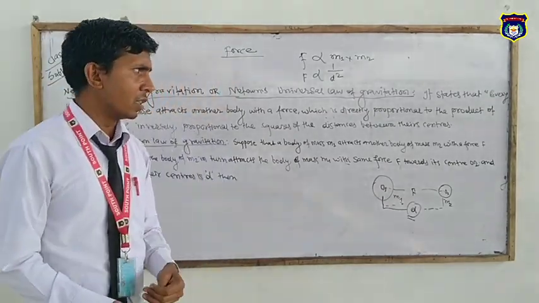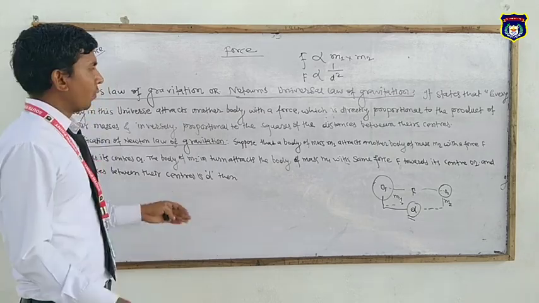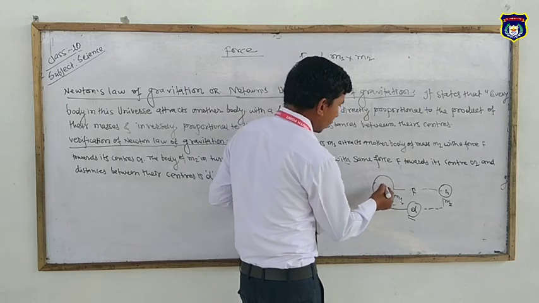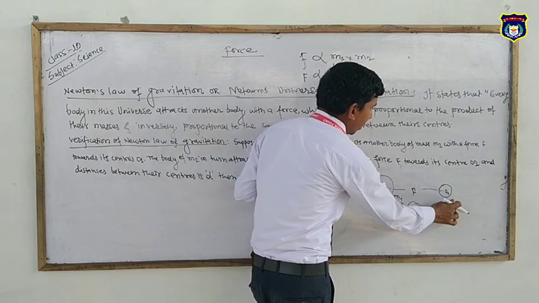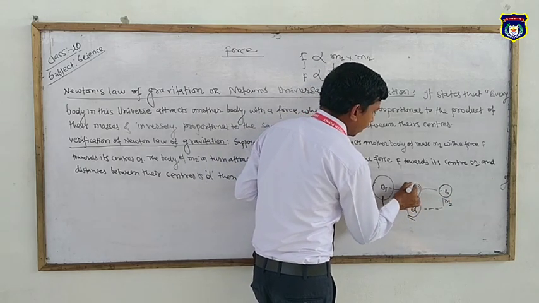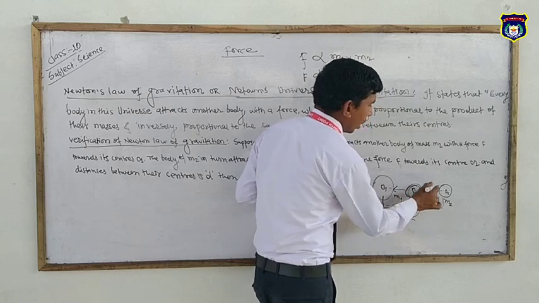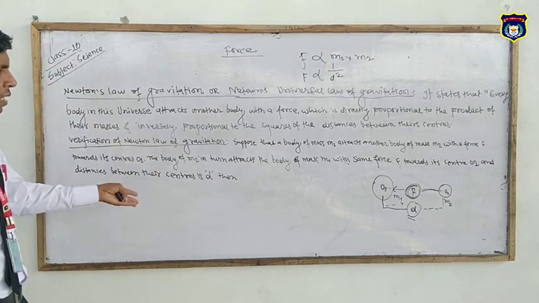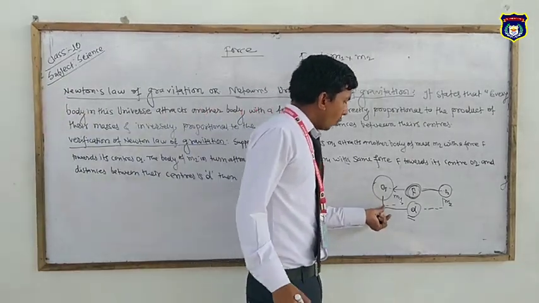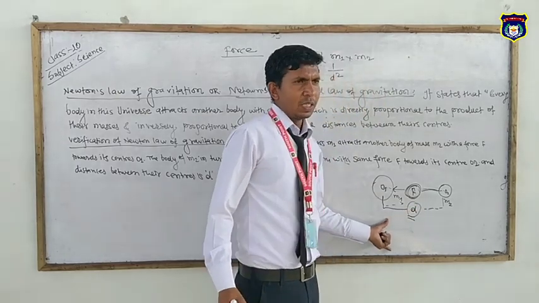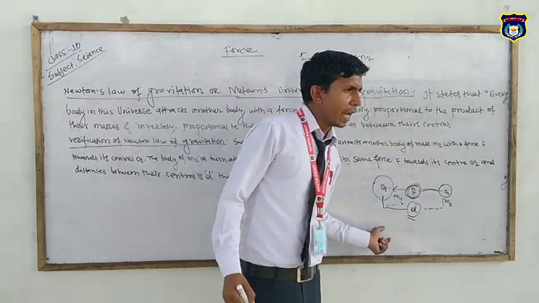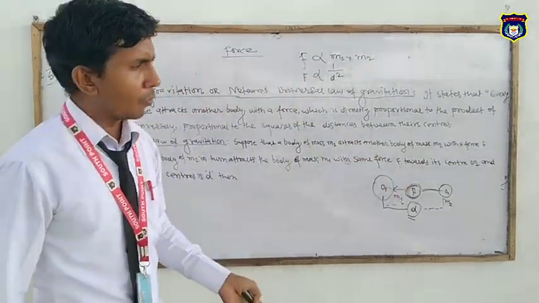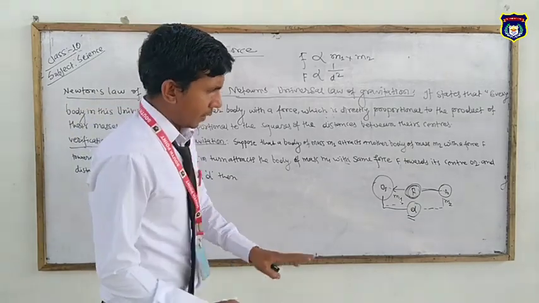According to Newton's universal law of gravitation, every body of this universe attracts one another. So here are the two bodies m1 and m2 attracted by the force F, the gravitational force, and it is directly proportional to m1 and m2. It means the product of m1 and m2 is directly proportional to the gravitational force of the two heavenly bodies.